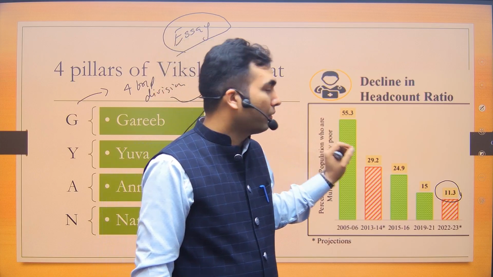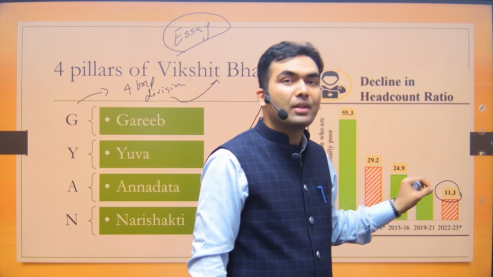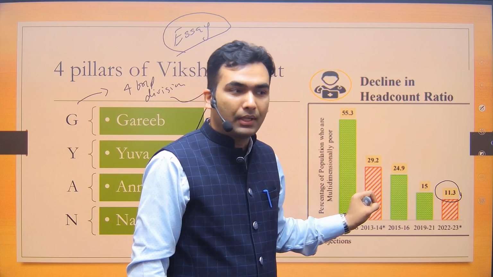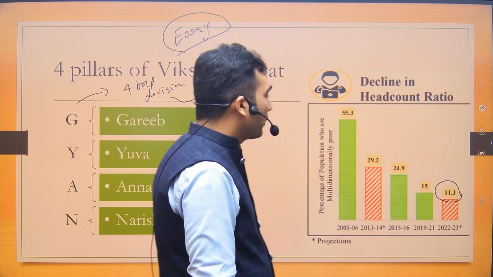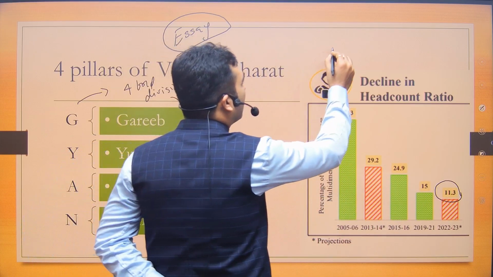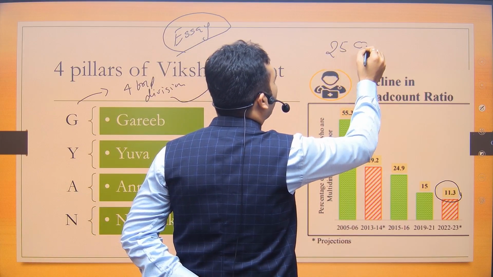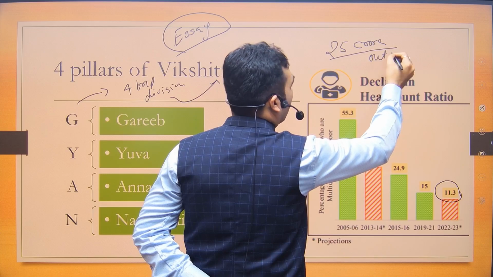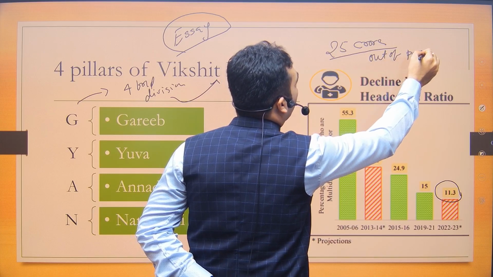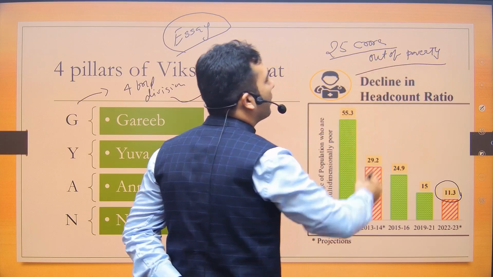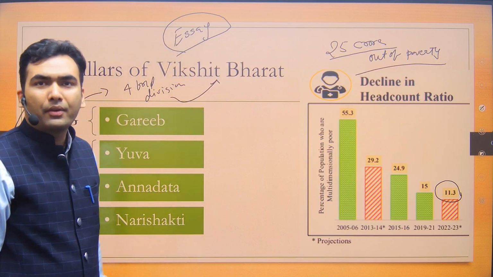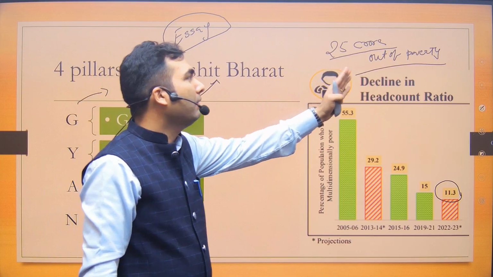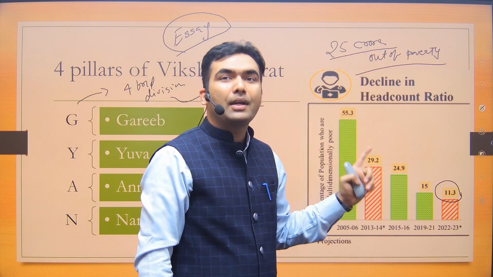Okay, or only 11.3% population is facing multi-dimensional poverty. In absolute terms, the government is saying that 25 crore people have come out of poverty. It is a very easy number to remember. So I will only ask you to remember the easy numbers. 25 crore people have come out of poverty in last 10 years.